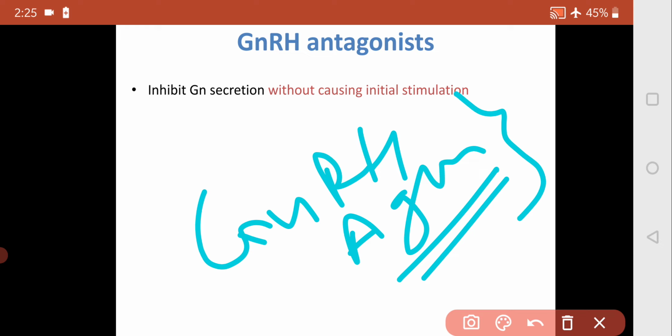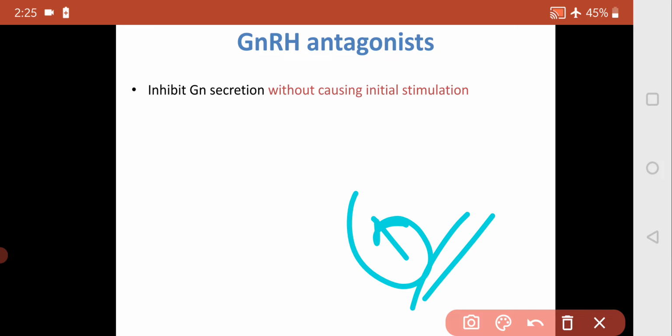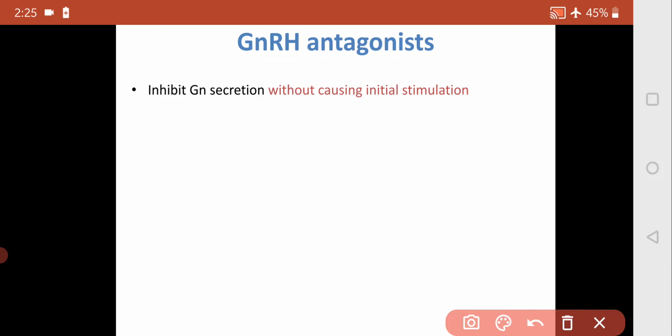These drugs also inhibit FSH and LH, but initially they increase them. That is the disadvantage of the GnRH agonists, so to overcome this we have the GnRH antagonists.